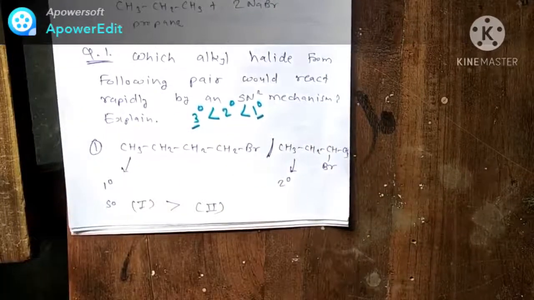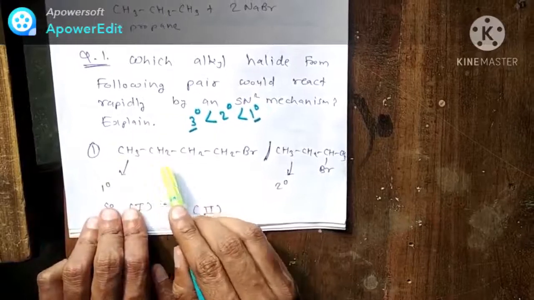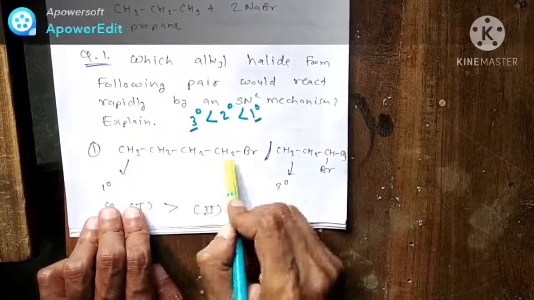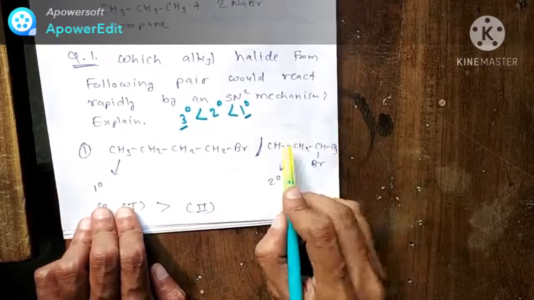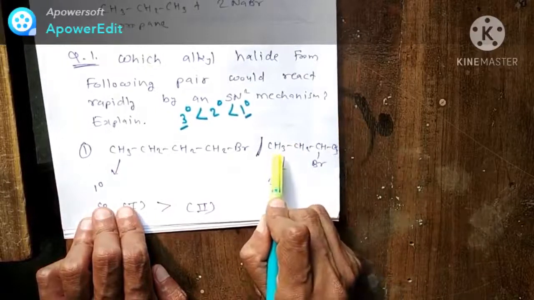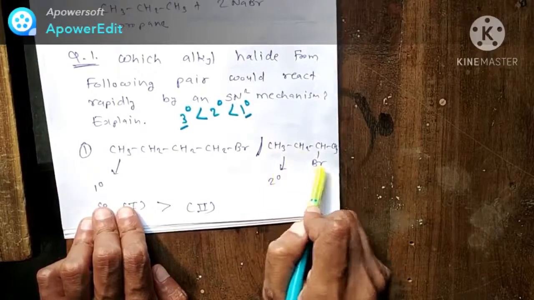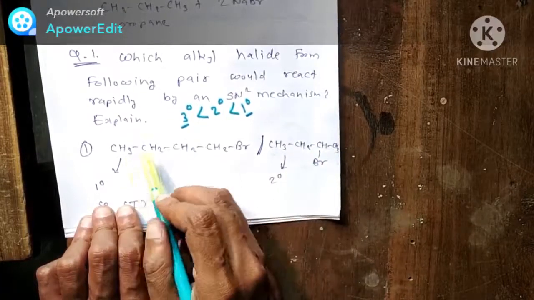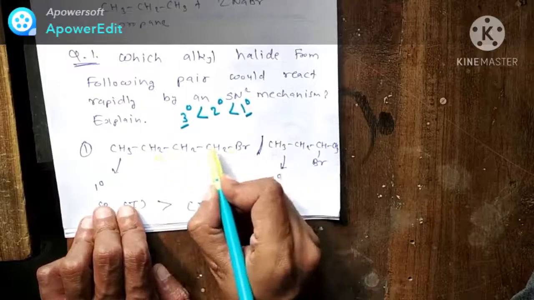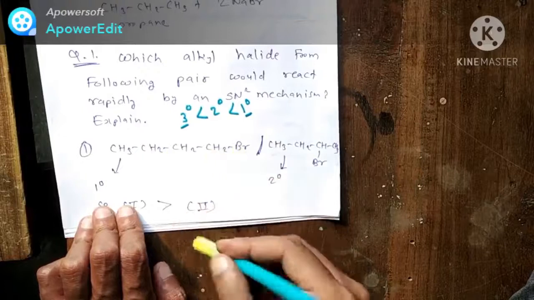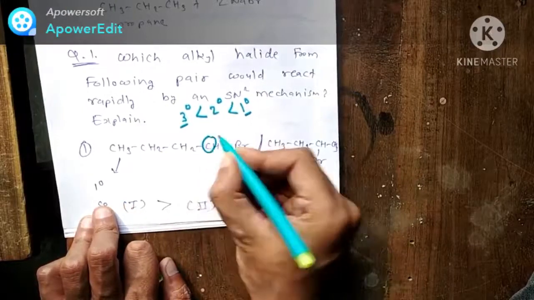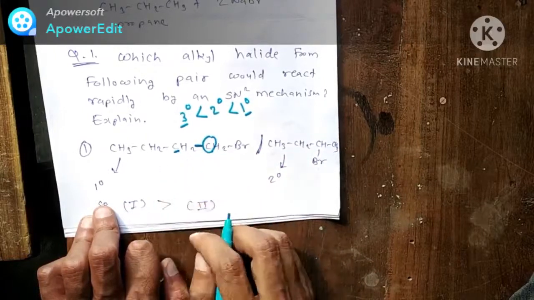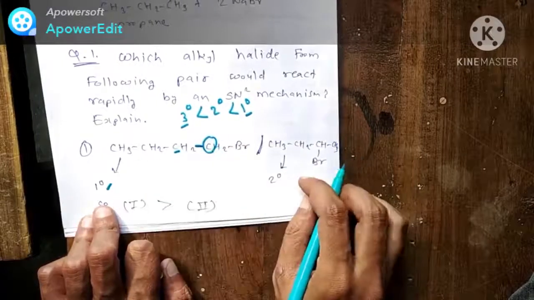The first structure is CH3CH2CH2CH2Br, which has 4 carbons, so it is bromobutane. The second structure is CH3CH2CHBrCH3, so it is 2-bromobutane. In the first structure, the halogen-bearing carbon is attached to only one other carbon, so it is a 1 degree halide compound.